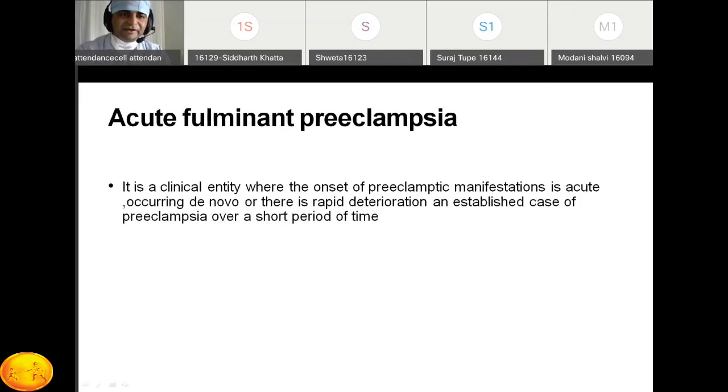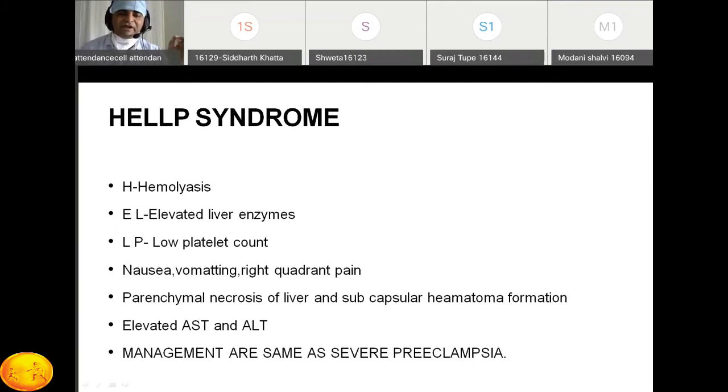Okay, next important point is HELLP syndrome. You can have a short note on HELLP syndrome. This can be covered under eclampsia also. So we'll revise it. HELLP is a mnemonic. H for hemolysis, EL for elevated liver enzymes, and LP for low platelet count.